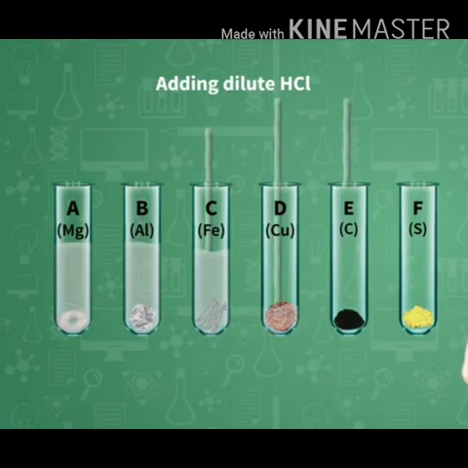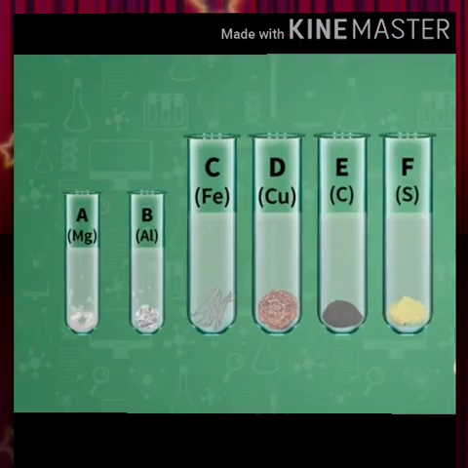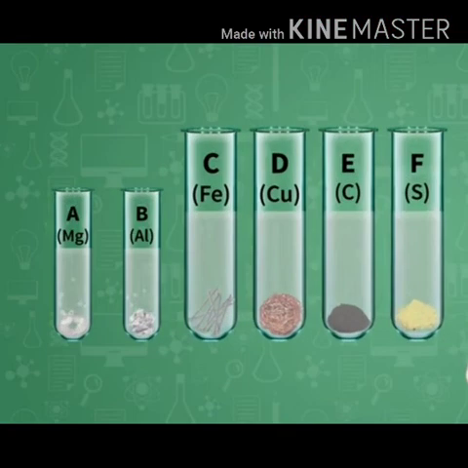Now add some dilute sulfuric acid, say 5 ml, in each test tube, one by one. Observe the test tubes very carefully and you will find some bubbles in test tubes A and B. This indicates the metals, magnesium and aluminium, have reacted with the acid. But you will find that there is no change in test tubes C, D, E and F.